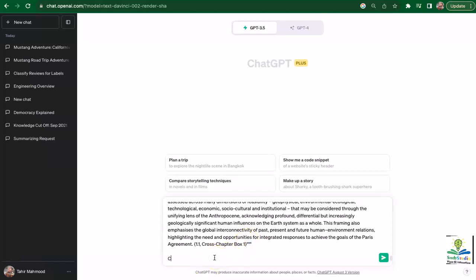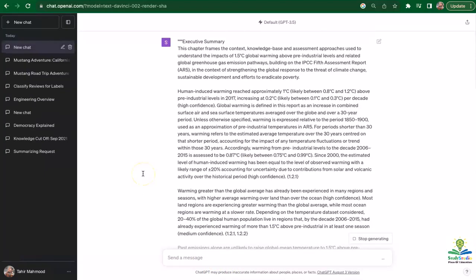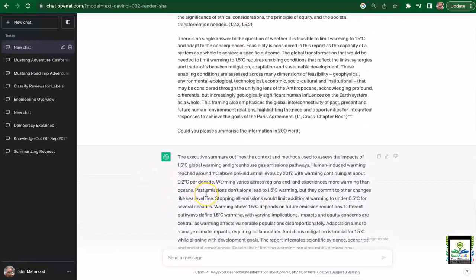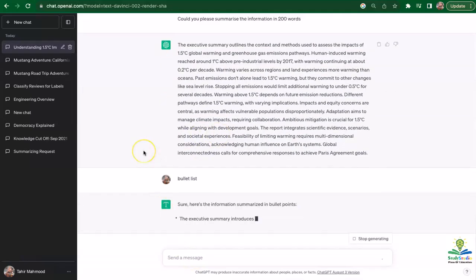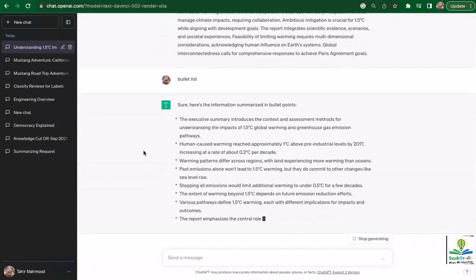Could you please summarize the information in 200 words? And now it's going to summarize the information in 200 words for me. It looks a bit lengthy, so I'm going to ask it to do it in a bullet list instead. And now I have the information summarized in the bullet list.